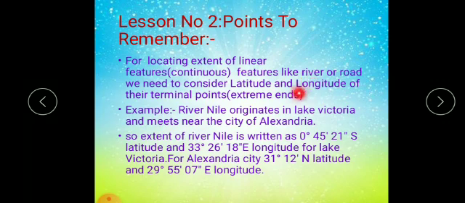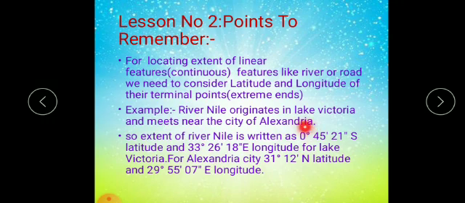Suppose you want to locate a river, then you have to see where this river starts, originates, and where it ends. So you consider the latitudes and longitudes of the starting point and the end point. Similarly, for a road, you consider the starting and end point of the road. See, one example is written here. We take the example of river Nile, the longest river. Where does it start, children? It originates in Lake Victoria, and it meets the sea near the city of Alexandria, which is in Egypt.